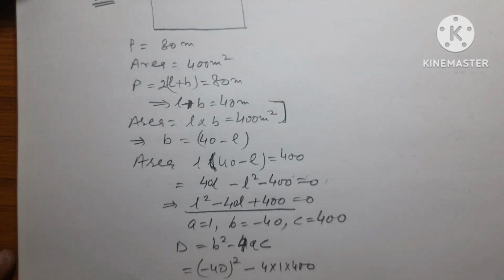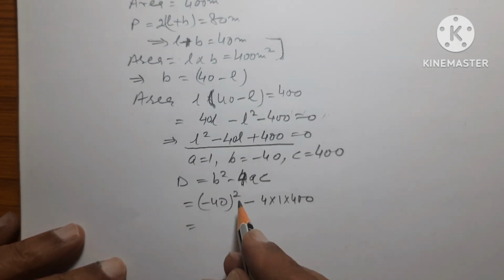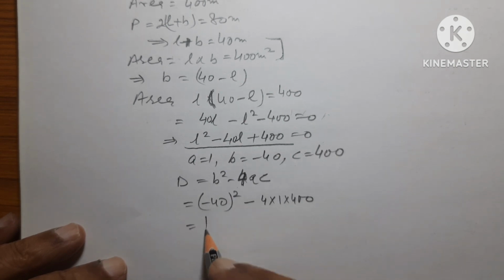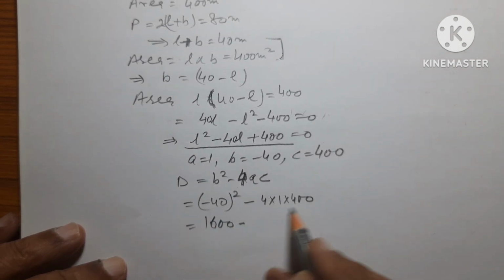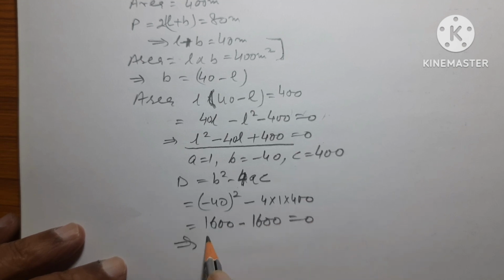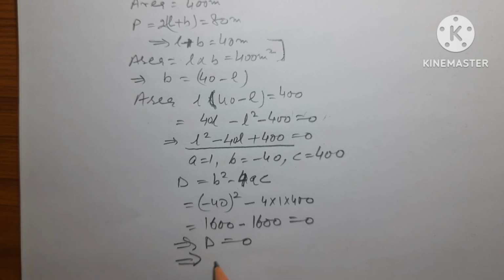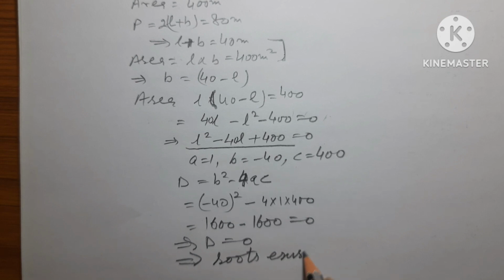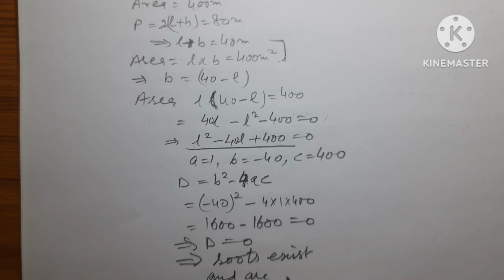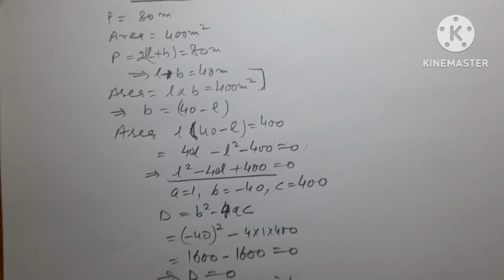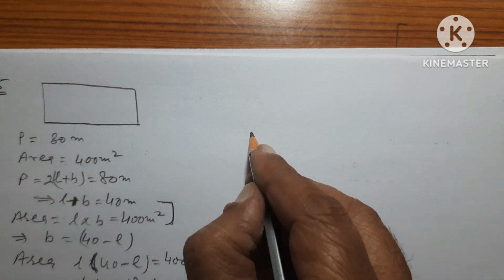The square of a negative number is positive, so 1600 minus 1600 is equal to 0. That means D is equal to 0. That means roots exist and are equal.